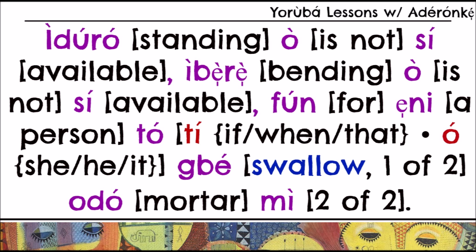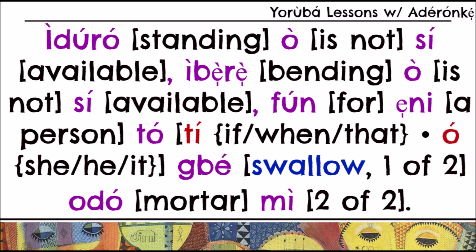Then, ibere, again, if you've seen that video on body positions and postures, you will know what ibere is by now. Ibere is bending. Ò, again, a negation. Ibere, bending is not available. Fún is for. Ẹni is a person.